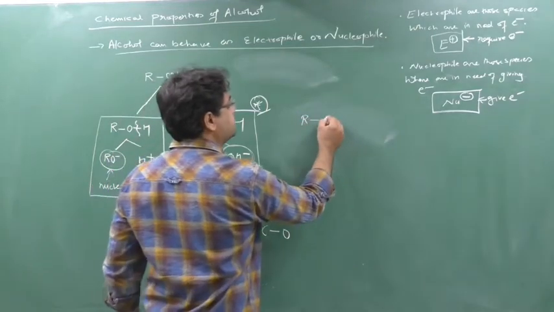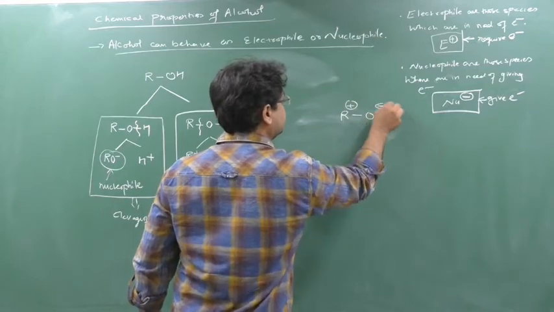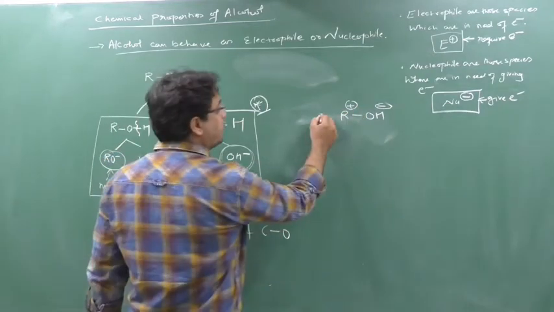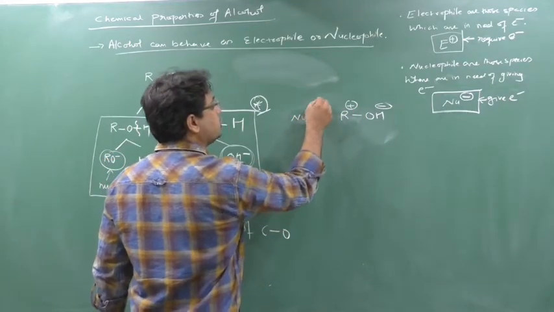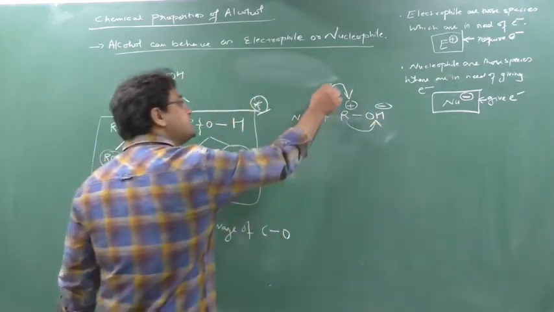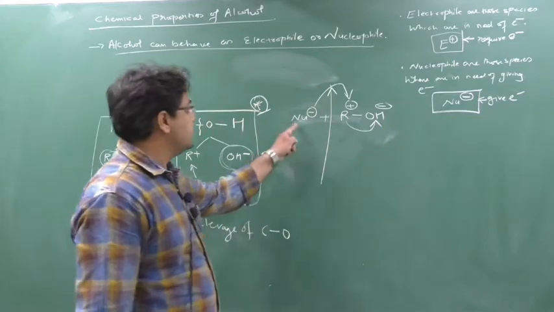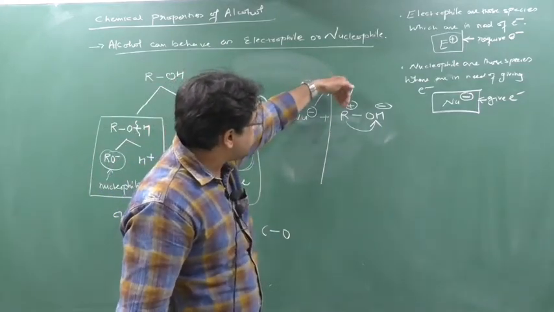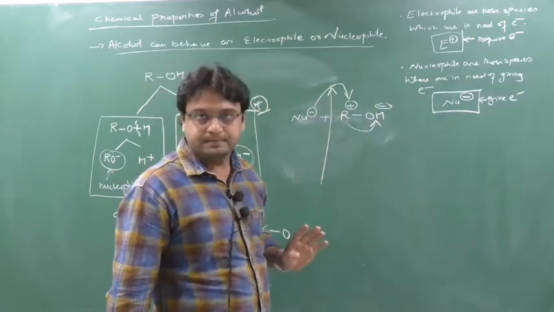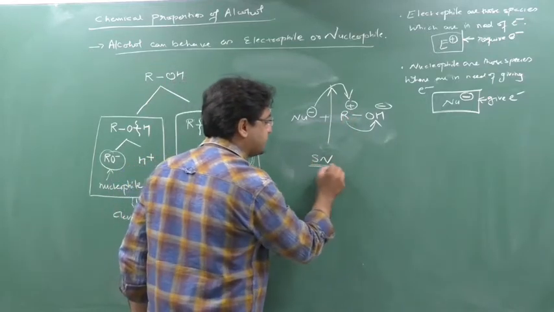Suppose I have ROH. I have split it. Now to do the reaction with this positive electrophile, I should have a nucleophile. So this nucleophile will attack this R plus, and this R plus will leave this OH minus. Means this type of a reaction where a new nucleophile is attached and the old nucleophile is leaving. So nothing but what I am doing, I am just doing the substitution of nucleophile. That's why this type of a reaction is known as a substitution nucleophilic reaction, SN reaction.